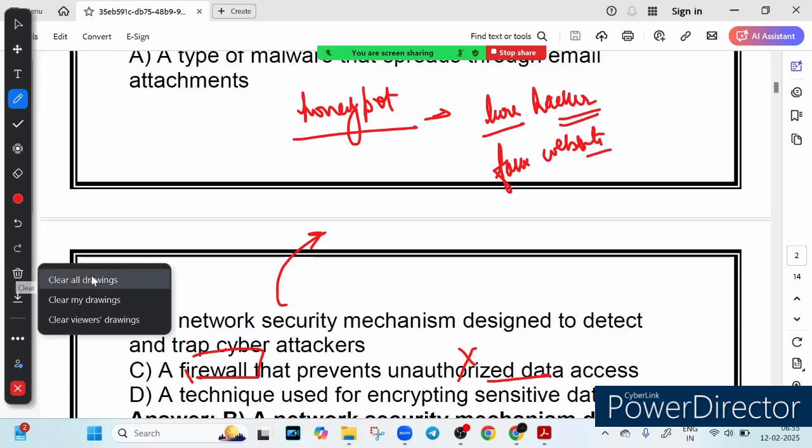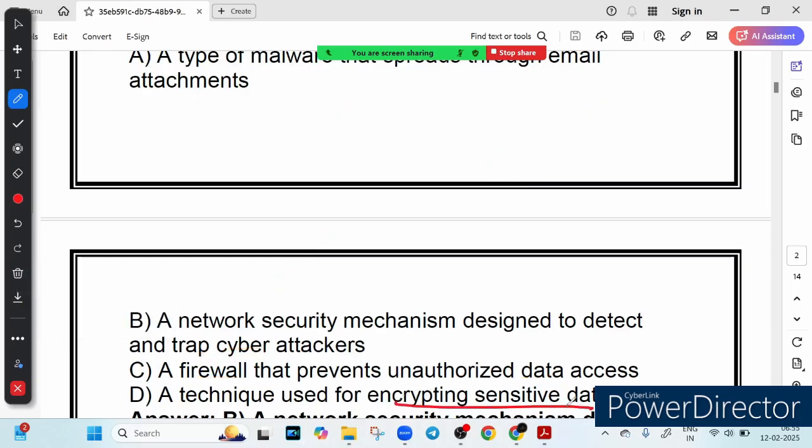And option D says a technique used for encrypting sensitive data. Encryption is a process of converting data into a code to prevent unauthorized access, right? For example, when you use WhatsApp, your messages are encrypted, meaning no one except the sender and receiver can read them. Honeypots do not encrypt data, they act like a trap. So this option is incorrect. So the final answer is option number B, a network security mechanism designed to detect and trap cyber attackers.